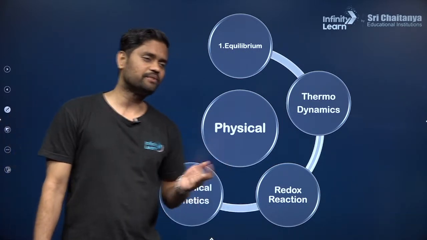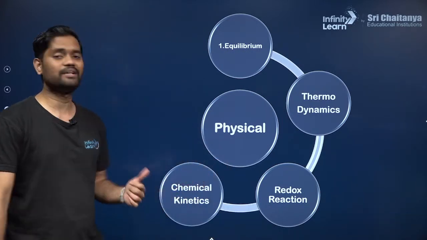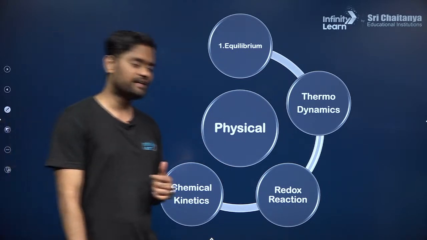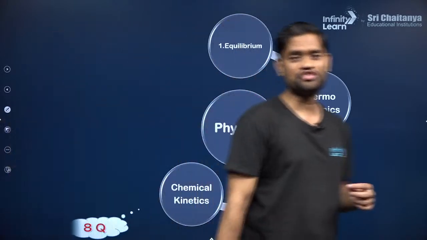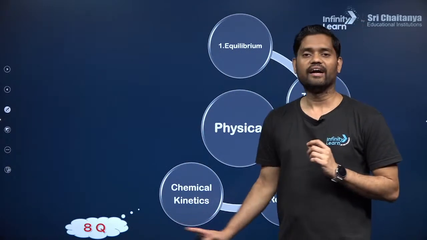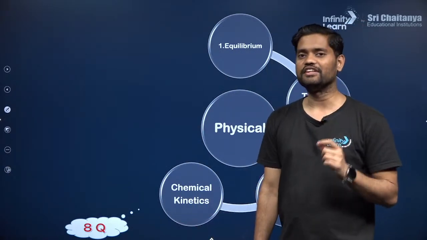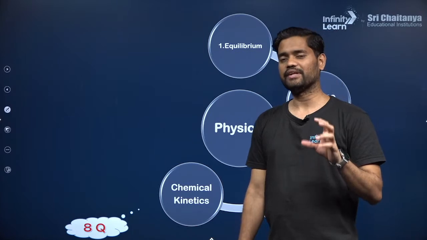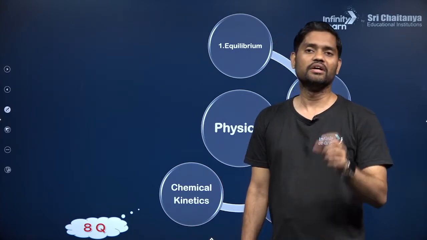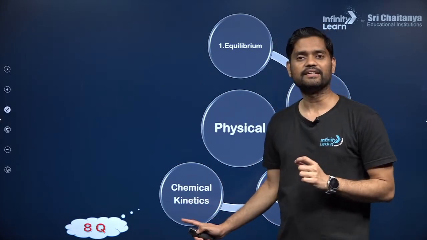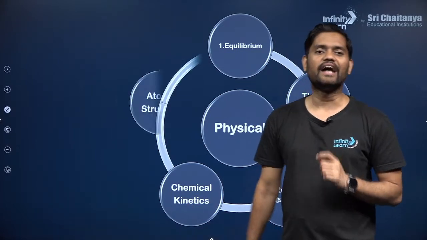After that, the next chapter that I have identified over here is chemical kinetics. Why chemical kinetics? Because if you see, again 8 questions have been asked, guys. Again 8 questions in the last 5 years. So on an average, you can say that at least 2 questions per year come from chemical kinetics.